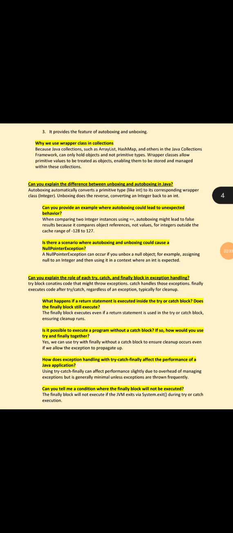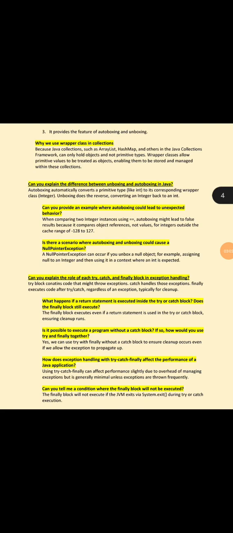Why do we use wrapper classes in collections? Because Java collections such as ArrayList, HashMap, and others in the Java collections framework can only hold objects, not primitive types. Wrapper classes allow primitive values to be treated as objects, enabling them to be stored and managed within these collections.